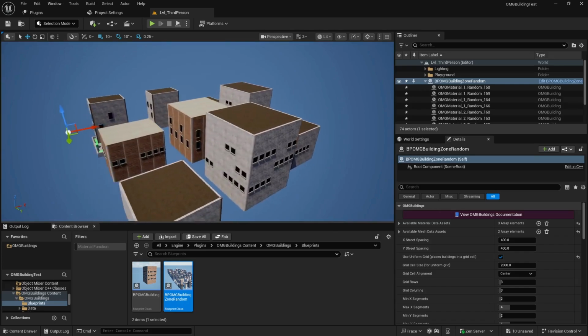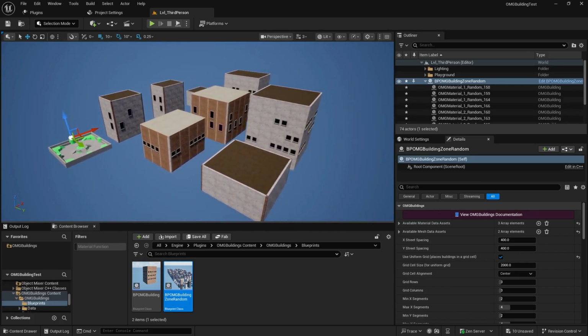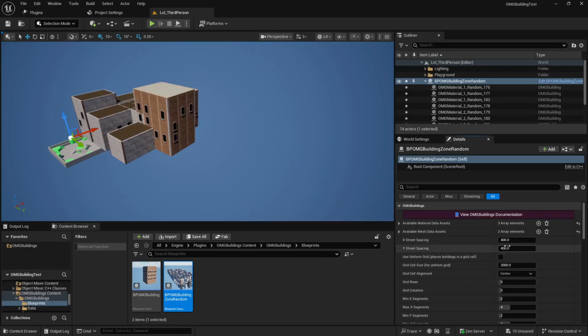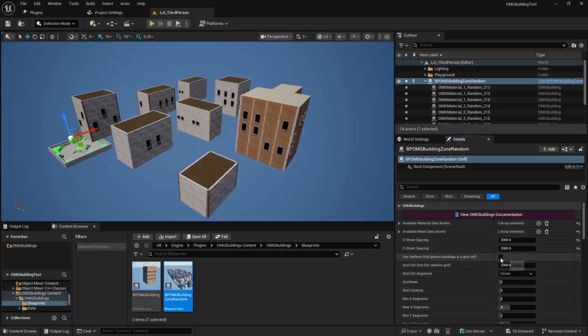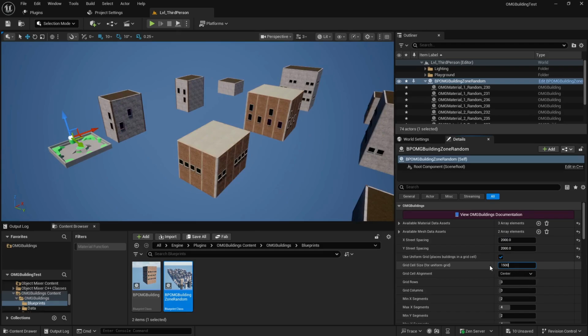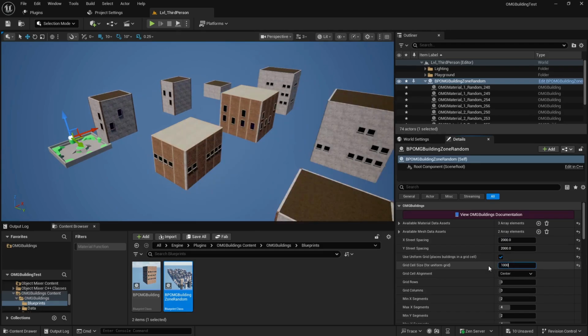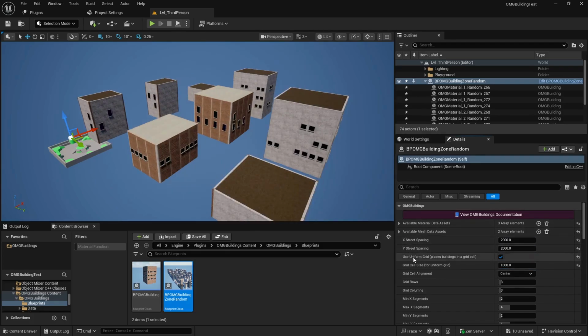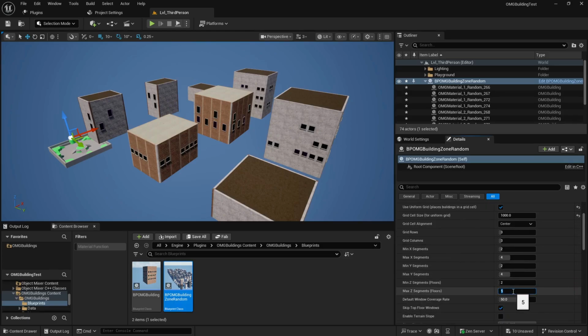There's a few things to understand about how the grid works. You can either have them in a uniform grid or not. When they're in a uniform grid, you can space them out using the grid size. Otherwise, you can use this street spacing. And yeah, you should be able to tinker around with it and get the city looking how you want.